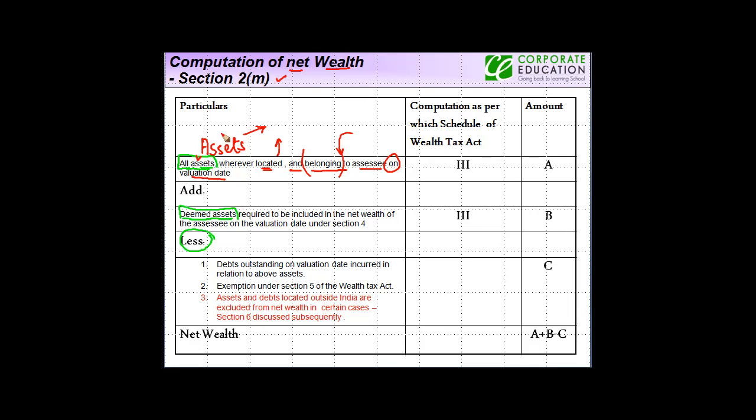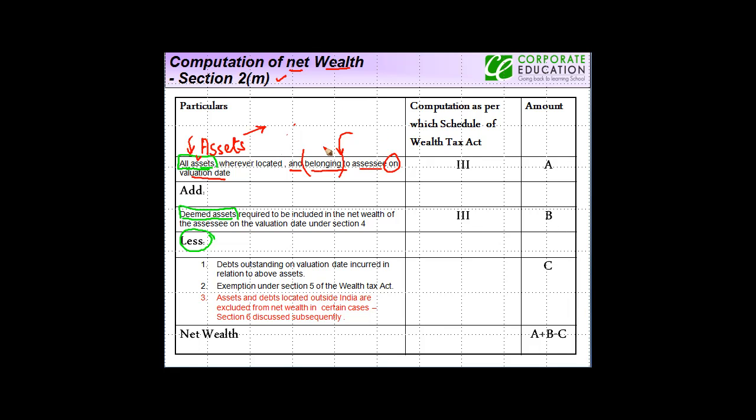Actually, this is one of the most important parts in the entire wealth tax, as to what you mean by an asset. Wherever located. This might be located anywhere, but location is also important depending on what class of assessee you are, and how it impacts you is something again we are going to see in the subsequent slides. And belonging to the assessee.